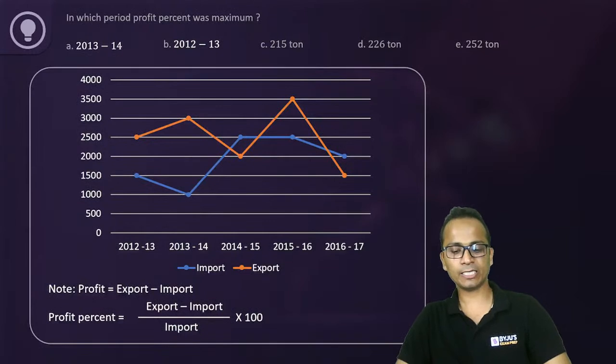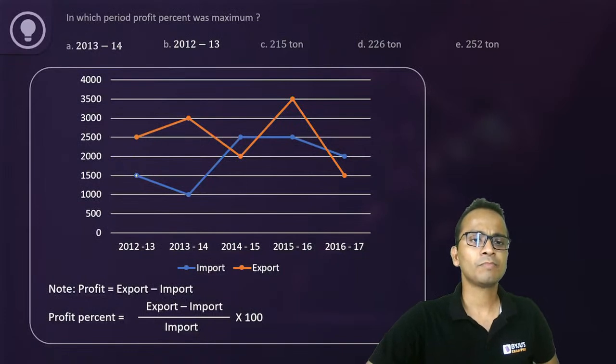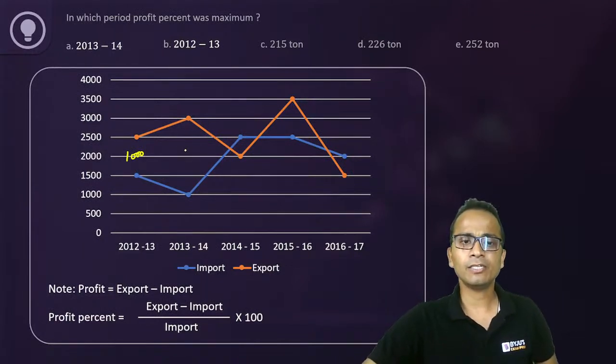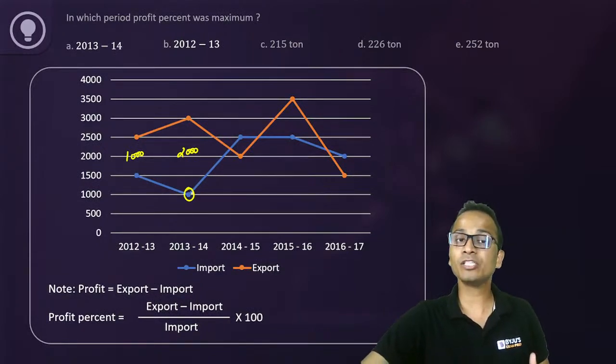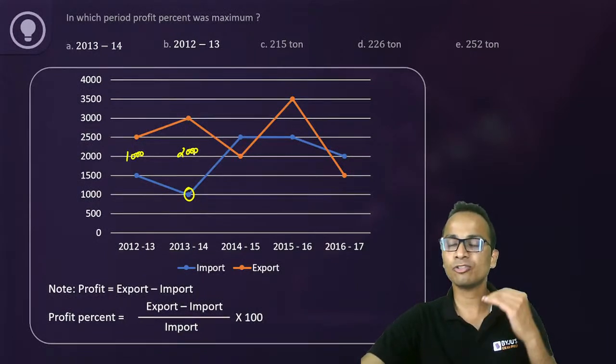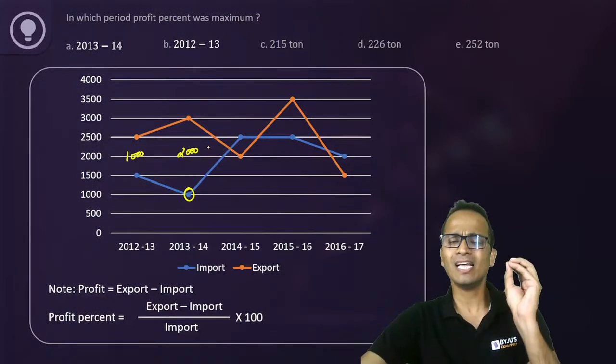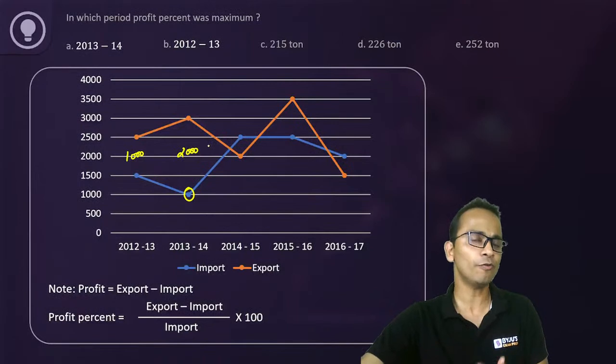All right, Nihar, Karthik, good. Now, observation says that, in the first case, import is 1500 and the profit is 1000. So profit is less than 100 percent. In the second year, profit is 2000 rupees on 1000. So profit is 200 percent. Or you can say that exports are 3 times the imports. In none of the years are the exports 3 times or more than 3 times. In every year, the export is less than 3 times the value of imports.